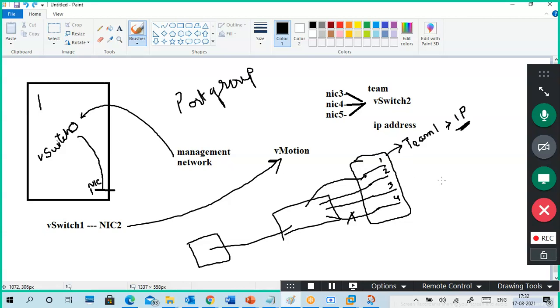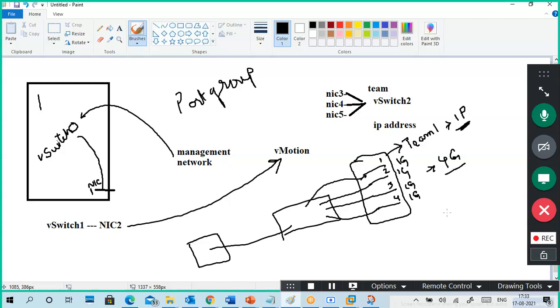Next one. For example, each NIC is 1 Gbps. The total looks like 4 Gbps speed. It means if the packet traffic increases at the server, no problem, it can handle it.